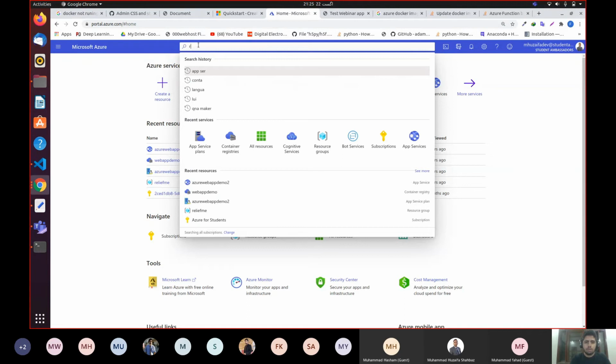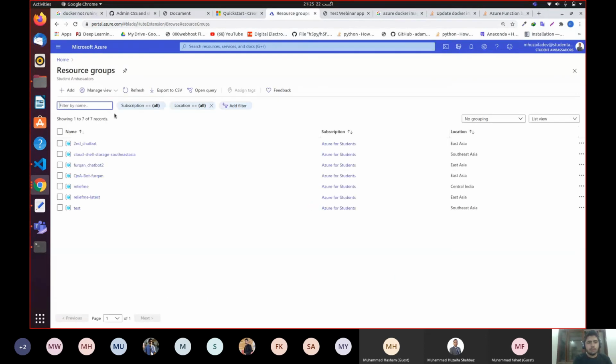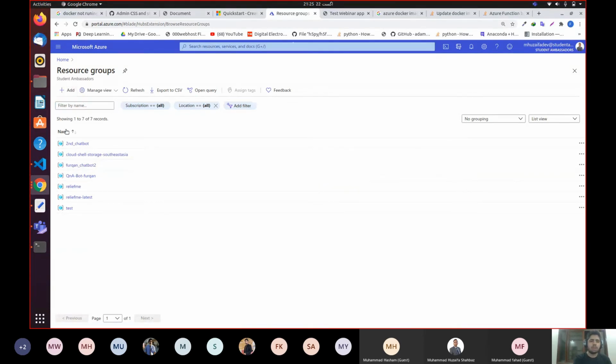And for resource, let me write over here, resource groups. And I have so many resource groups over here. You can see these are irrelevant resource groups, because the only relevant resource group is the last one. But if you want to create your own resource group, you can click add, and it will open up a new tab for you.